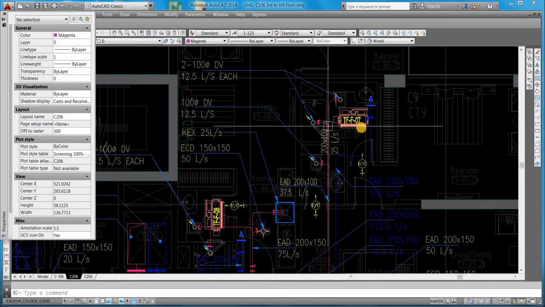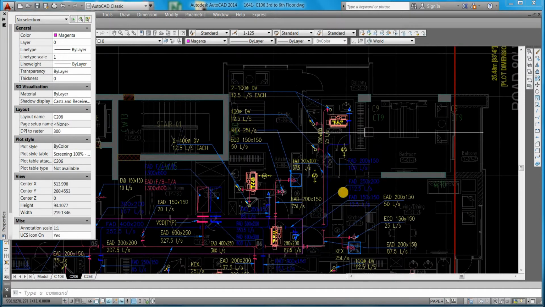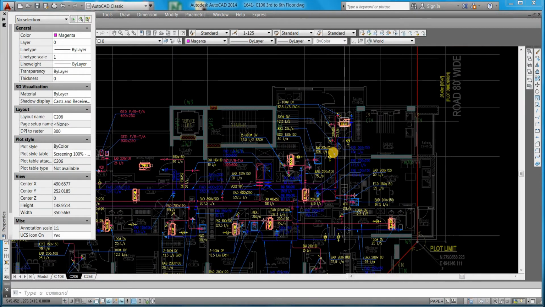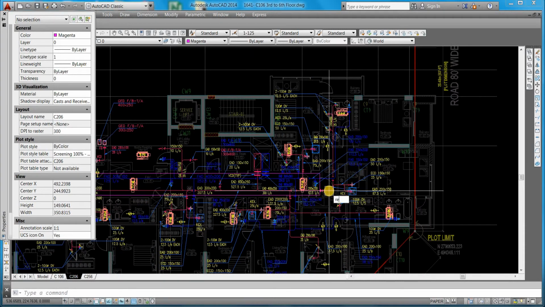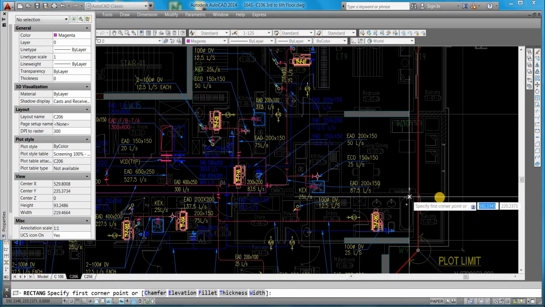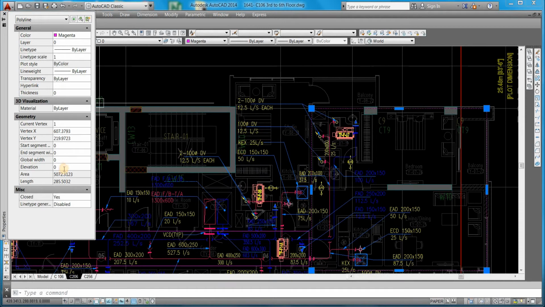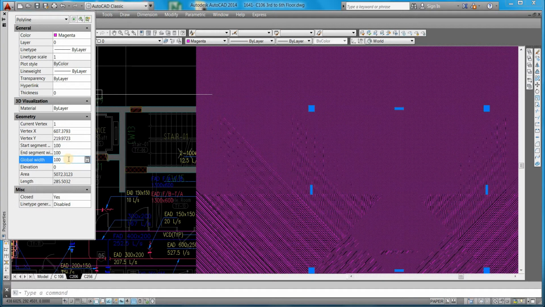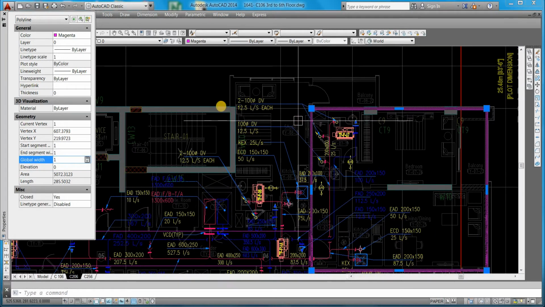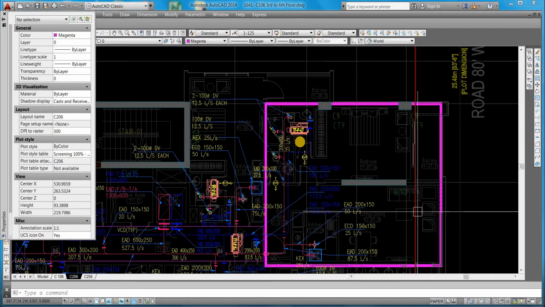Normally we need to do ventilation calculation also. For example, this is my area. In this area I will show you ventilation also. Now there is my equipment.